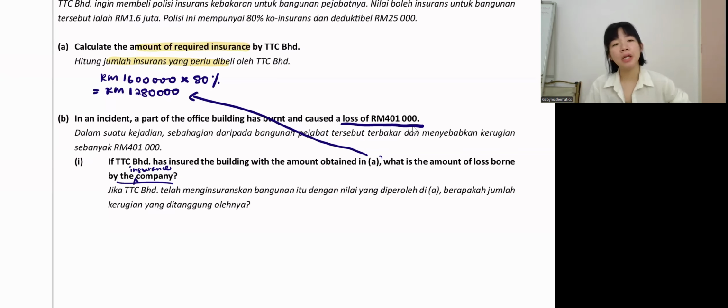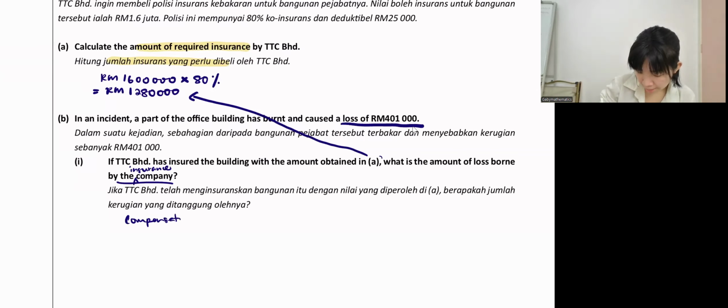So insurance company lost how much? Means insurance company have to pay how much? Insurance company pay. Okay, so now how much is the compensation can TDC get? So that will be the amount insurance company pay. Okay, so in this case, if TDC buy at this amount, the compensation Pampasan can get is how much?